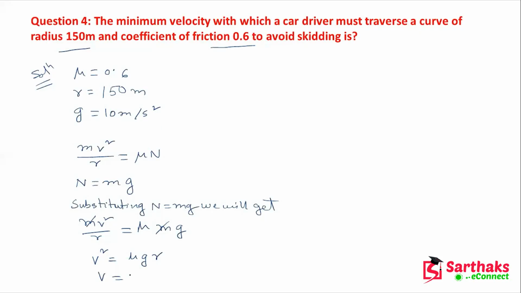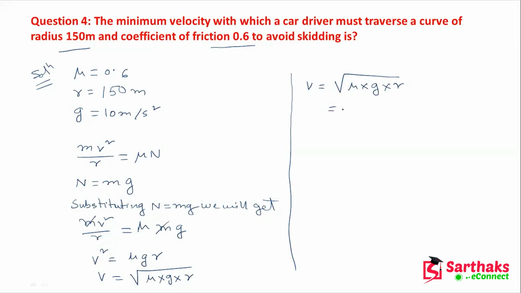So v equals root over of mu into g into r. So if we solve here, v equals how much? Root over of mu into g into r. Mu has been given as 0.6, g has been given as 10, r has been given as 150. Okay, so this will be 30 meter per second.